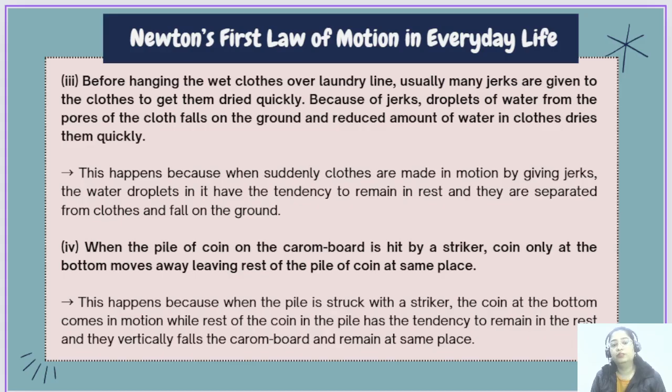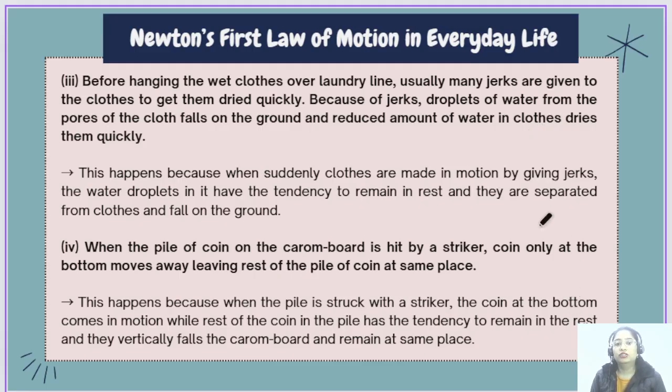Let's see a few more examples. Before hanging wet clothes over a laundry line, usually many jerks are given to the clothes to get them dried quickly. Because of the jerks, droplets of water from the pores of the cloth fall on the ground and reduce the amount of water in the cloth, drying it quickly. This occurs when we are trying to dry our clothes. We jerk it so that water droplets fall down.